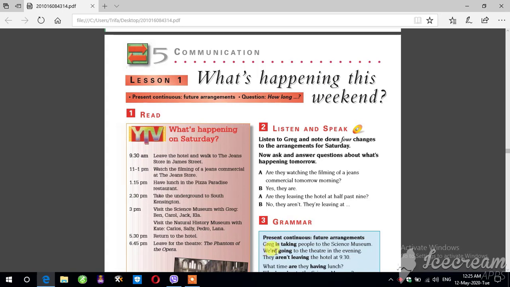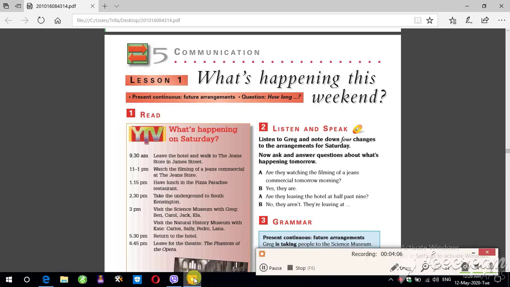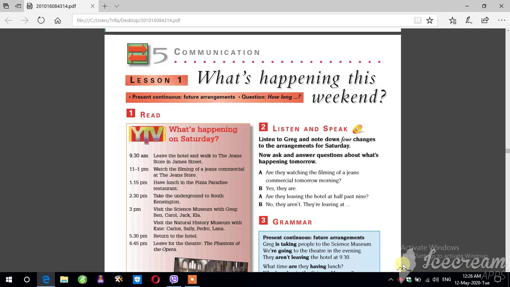Here we have: we are going to the theater in the evening. If there is no "in the evening", for example just "we are going to the theater", it means now, we are going to the theater. But because we have "in the evening", it means we arrange the time. This is the first visit that we go to.